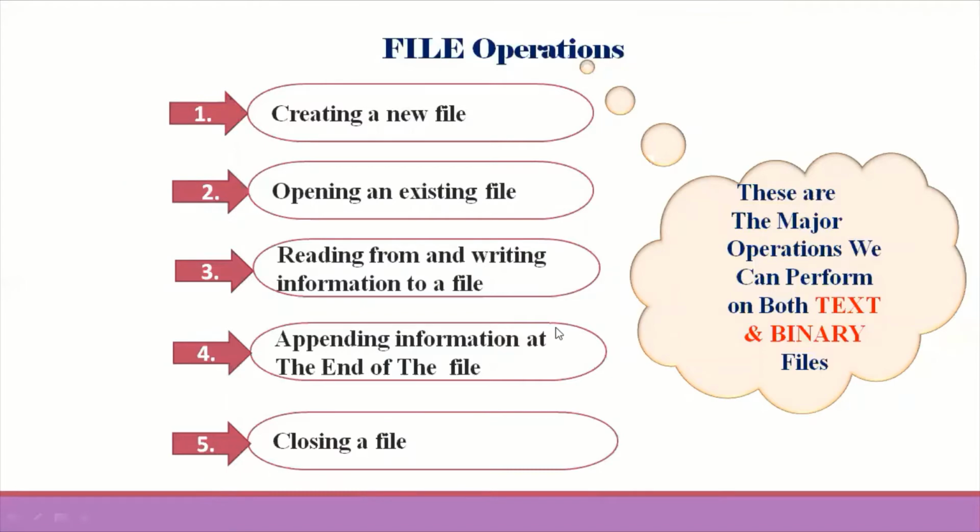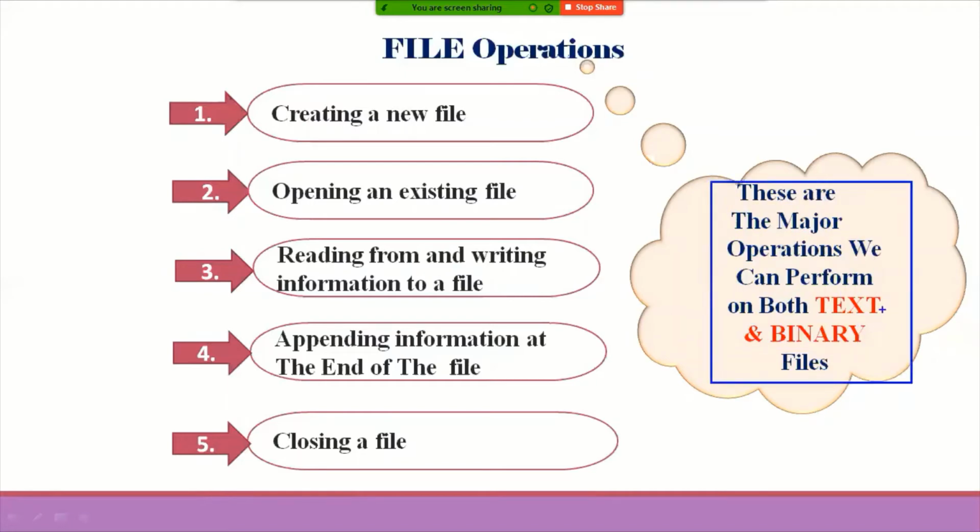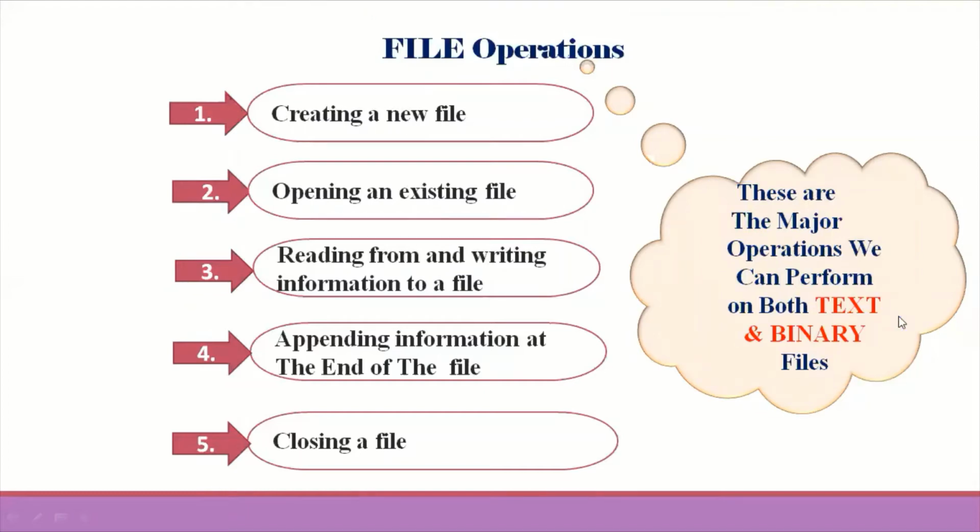These are the major operations we can perform on both text as well as binary files: creating, opening, reading and writing information to or from the particular file, appending information at the end of the file, and closing a particular file.